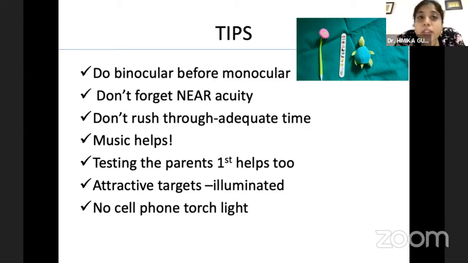It gives me a very good opportunity to still keep looking at new toys in the market because I have this excuse. And don't use cell phones as torchlight. If you try using it on your own eyes, it's quite irritating. So it's a good idea to have the typical, conventional flashlight, rather than the cell phone's light.